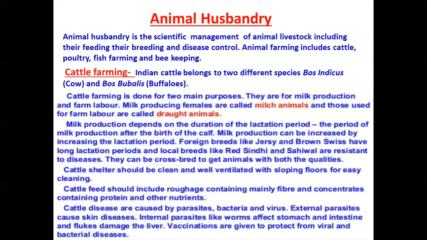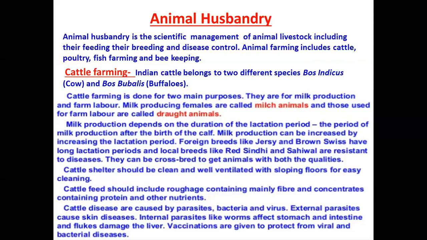And second, what is used for feeding is concentrate. This concentrate has a higher amount of protein. So the concentrate will be more in the case of those that are milk producing. That means milk animals will take high protein because they have to produce milk.